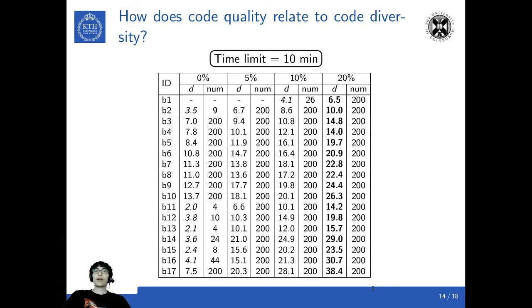Our next question is what is the relation between code quality and code diversity? Here we saw different values of the optimality gap and the pairwise distance and the number of generated variants for each of these values. As expected, increasing the optimality gap improves the diversity of the variants. We can also see that the rate of change is reducing, and thus the optimality gap of 10% can give us quite high diversity.